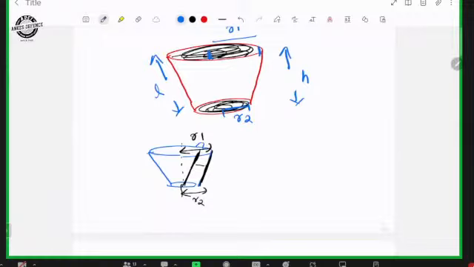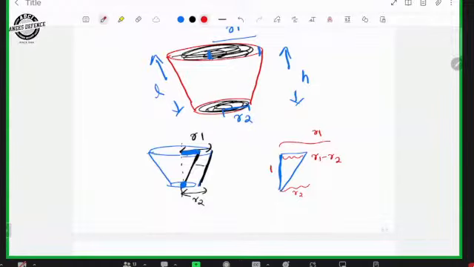So we get a triangle like this, because we are shifting that edge to a point such that it touches here. If the total is R1 and this portion is R2, then this becomes R1 minus R2, and this height is H.